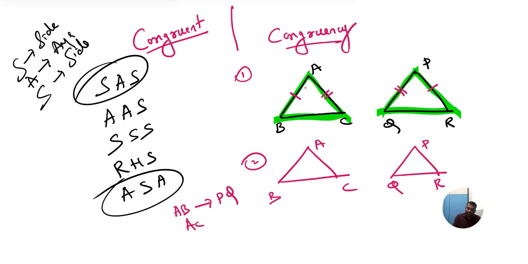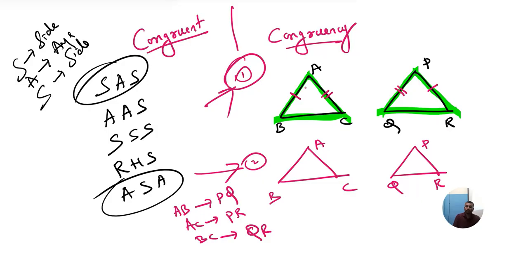If I take AC here, I am taking PR. Here if I take BC, here I can take QR. According to this figure 2. Correct? Left with left, right with right, base with base. If I want to take corresponding according to figure 1, if I am going to take AB here, then I should take PR here. That is the point.